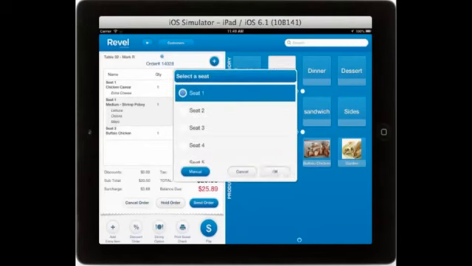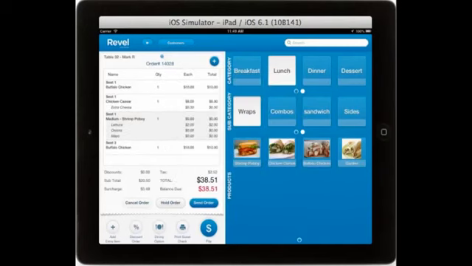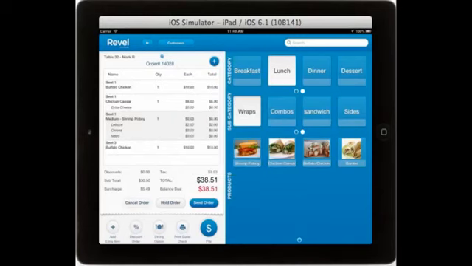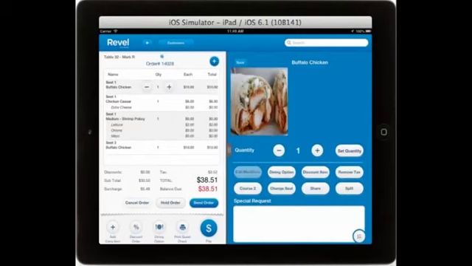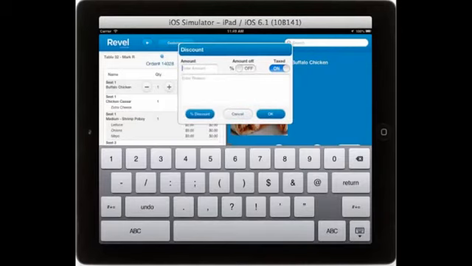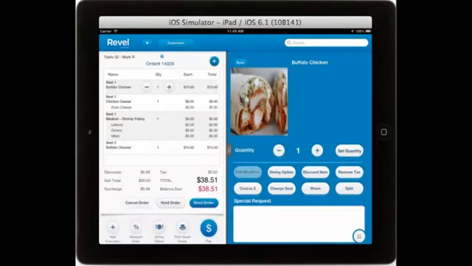Once you have added an item, you can edit it by selecting the item on the guest check. From here you can edit modifiers, select the dining option, add discounts, whether they are preset discounts or manually created discounts on the fly, remove the tax, change the course or seat number, select for the item to be shared amongst the table, split between 2 seats.